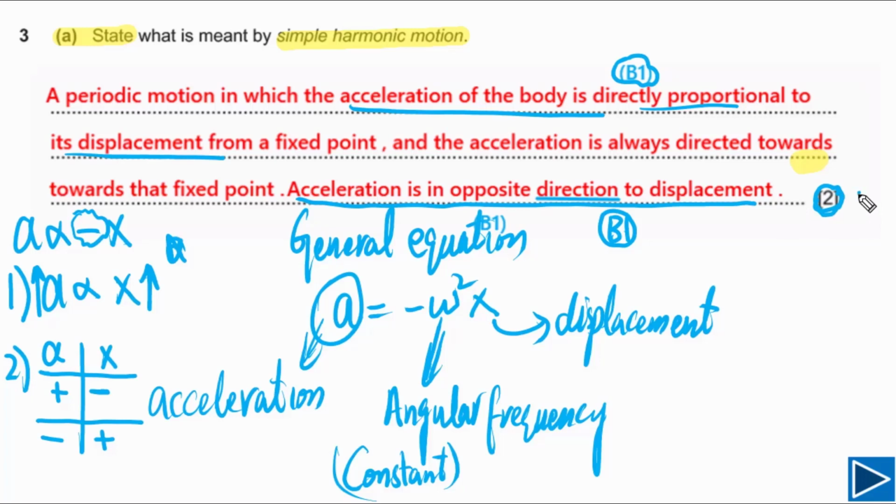If this question has 3 marks, then you also need to mention that acceleration is always directed towards that fixed point. So you will get another B mark, so you will get 3 marks. But this question is only for 2 marks. If you have written this point and this point, you will get 2 B marks.